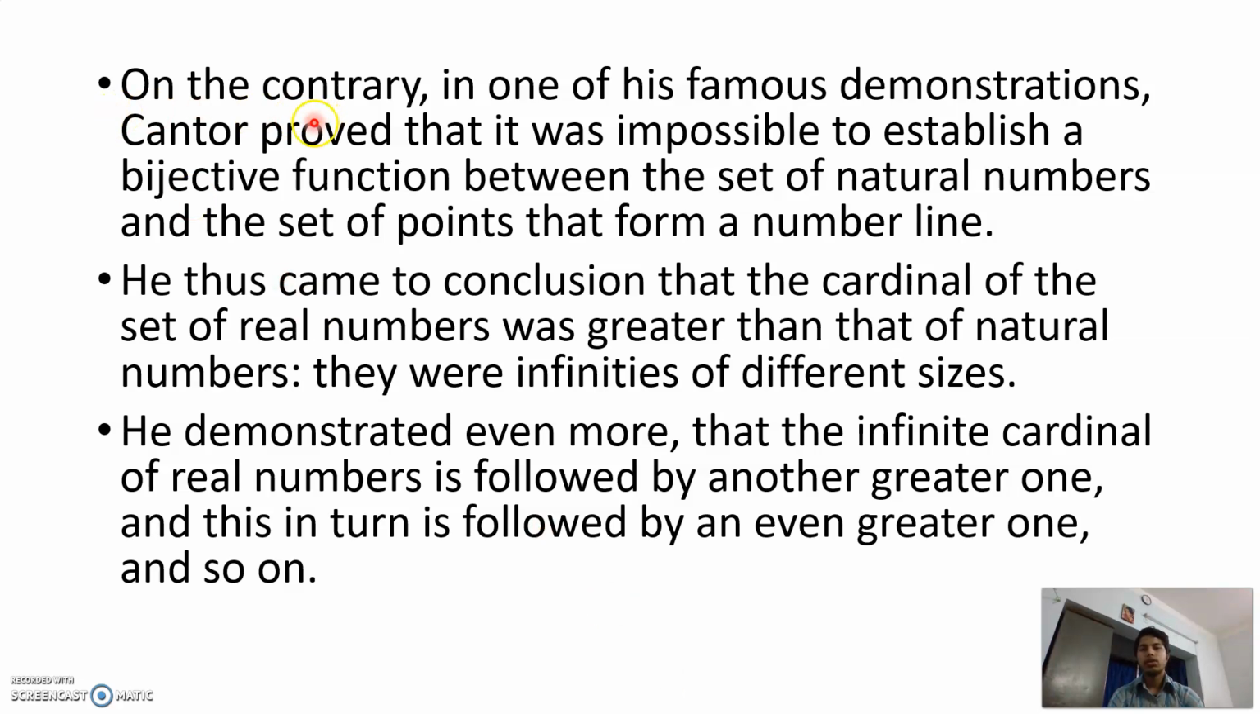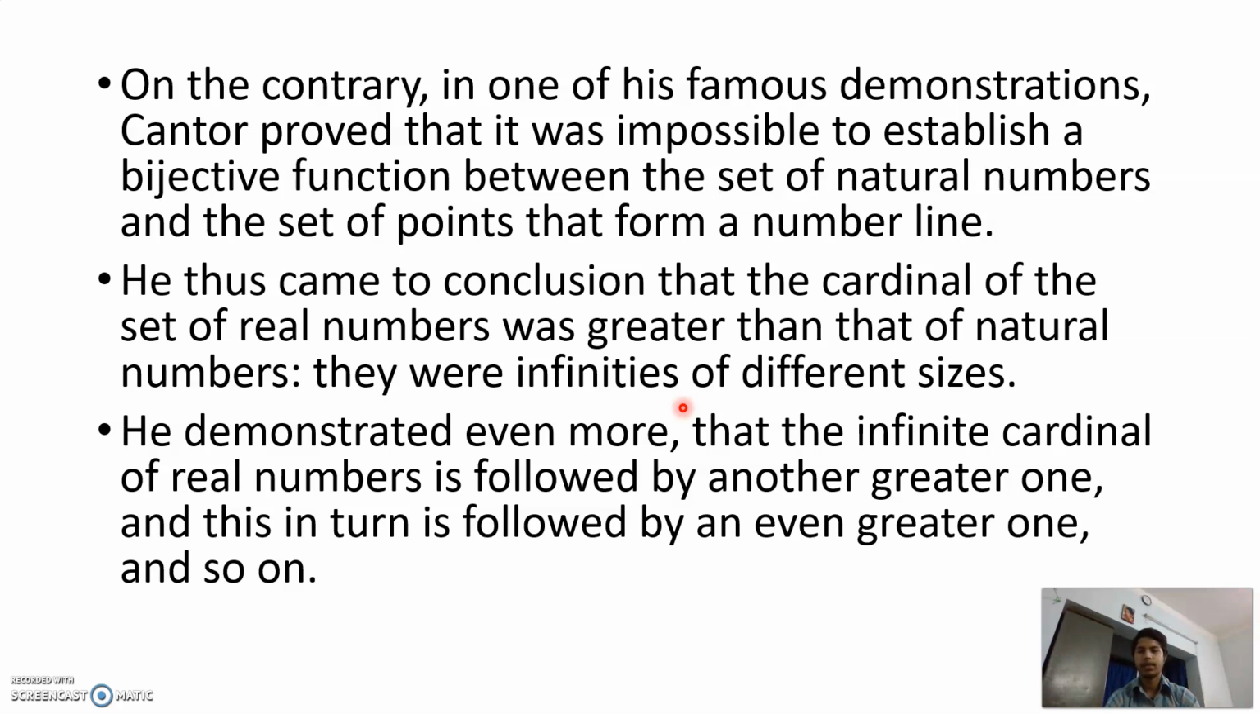On the contrary, in one of his famous demonstrations, Cantor proved that it was impossible to establish a bijective function between the set of natural numbers and the set of points that form a number line. He thus came to the conclusion that the cardinal of the set of real numbers was greater than that of natural numbers. Basically, there were infinites of different sizes.